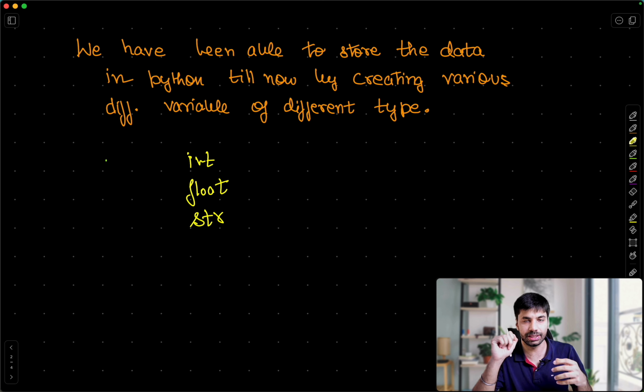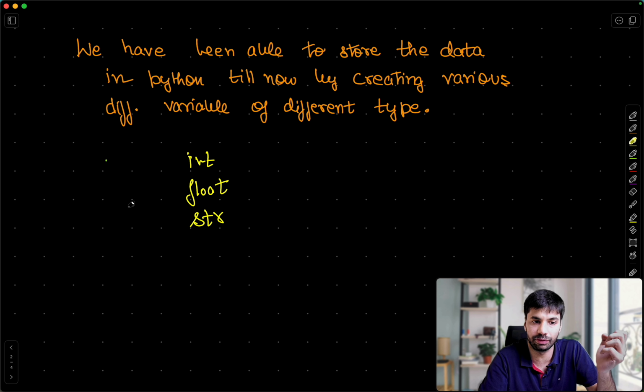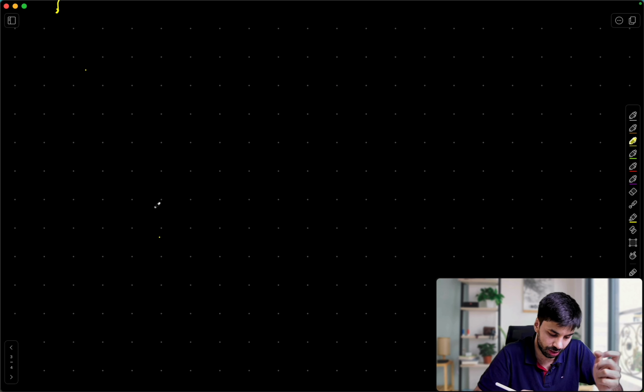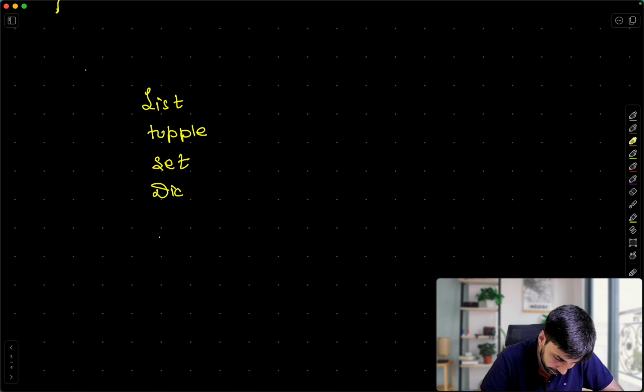But actually there are more ways, and a few of them are inbuilt in Python through which you can store your data a lot better. Okay. So let me write a few of them, which we are going to study as well. That is going to comprise a lot of things. So list is there. Then there are tuple, right? Then there is set. Then there is dictionary, right?